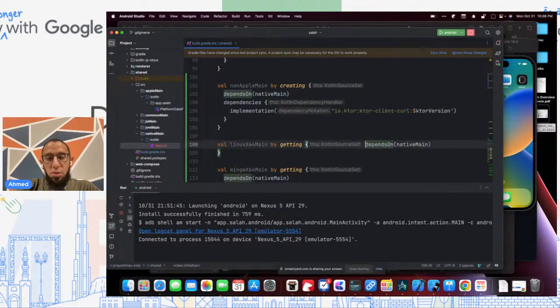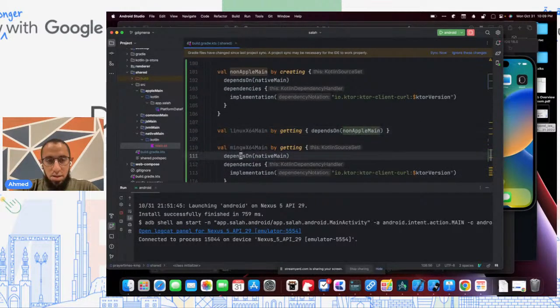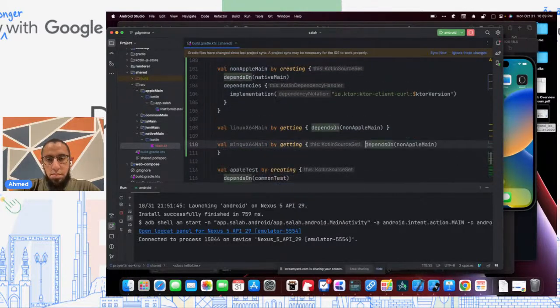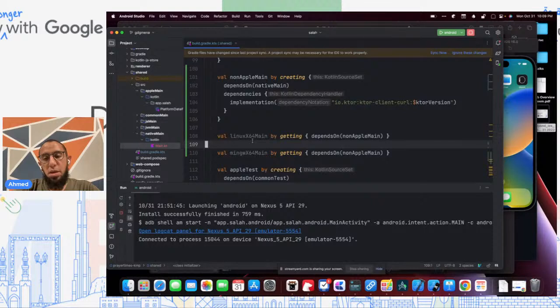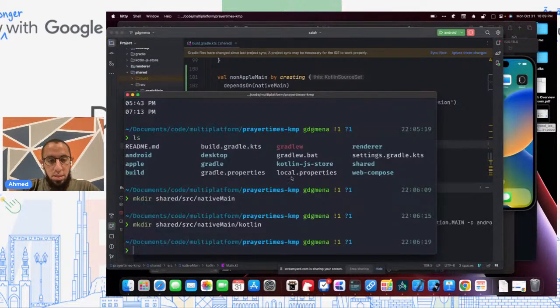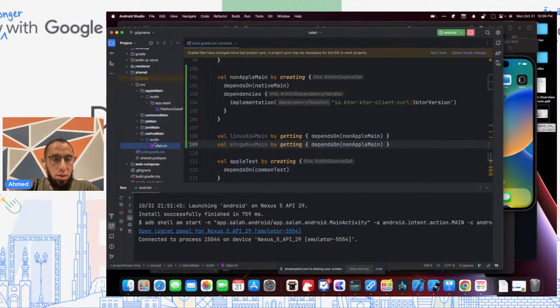And then our Linux one would depend on non-Apple main. And same thing for our Windows one would depend on non-Apple main. And then I can go into non-Apple main. It will automatically read main.kt from native main because, again, non-Apple main depends on native main. And we'd be able to go and create non-Apple main and Kotlin. And we'd be able to, let's say, sync here.